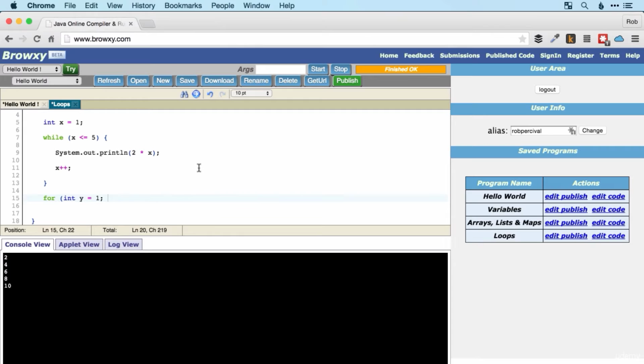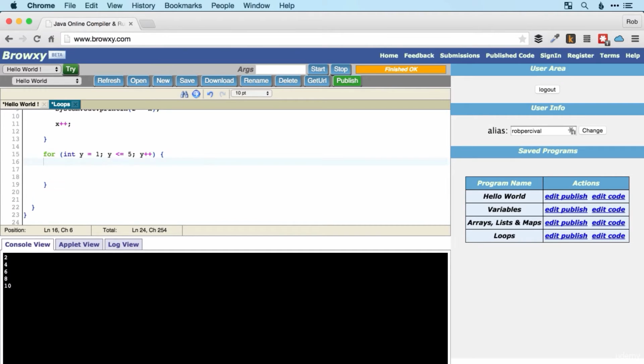So initially we're going to set y to 1. We're going to carry on as long as y is less than or equal to 5. So exactly the same as before. And each time we run the loop, we're going to add 1 to y. So that's y plus plus. And that's all that we need to set up our for loop.